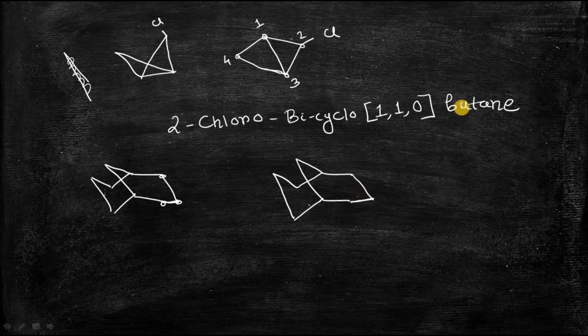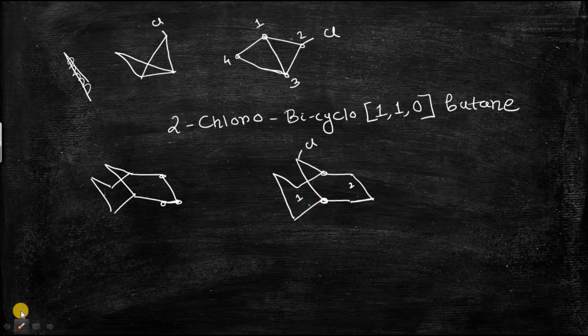I hope that you can now understand it. So you can see that there are 2 bridges, 2 cycles. This is one ring, and this is ring number 2. These are the 2 rings that are fused.